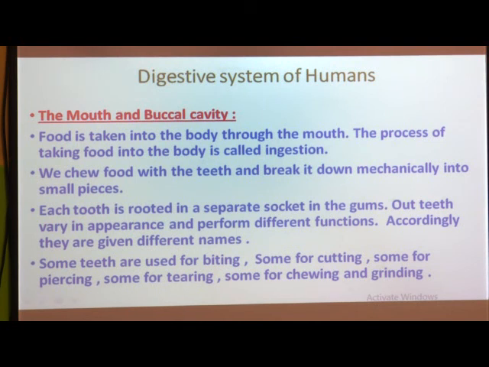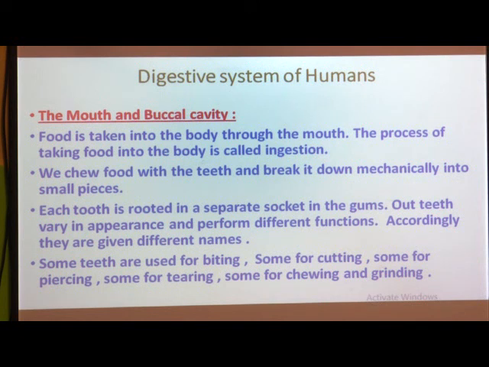Then the next point: some teeth are used for biting, some for cutting, some for piercing, some for tearing, and some for chewing and grinding. You all know why we need teeth.